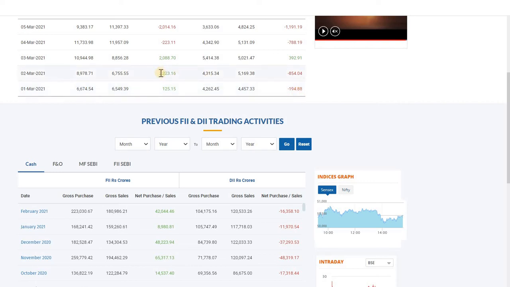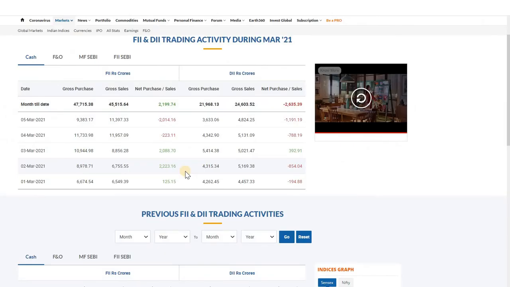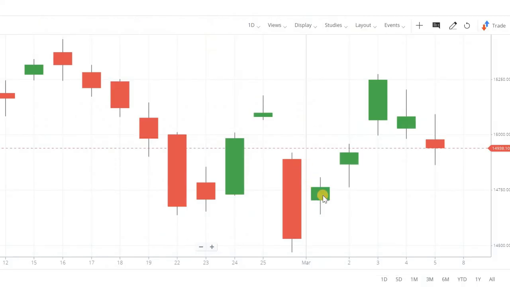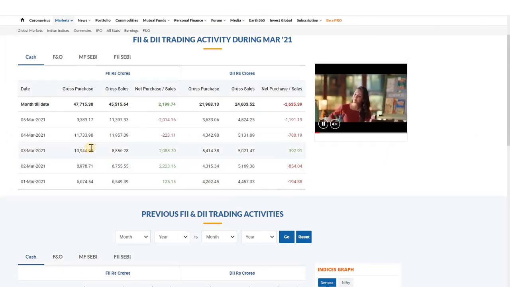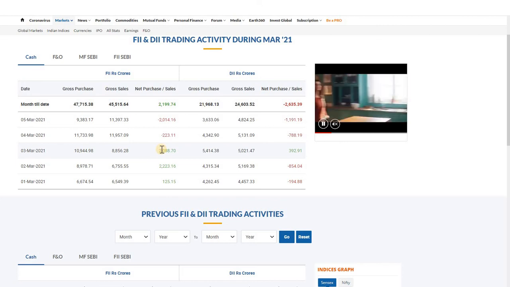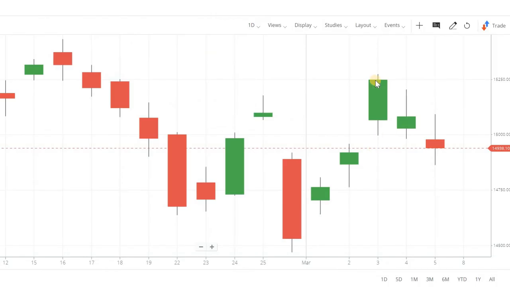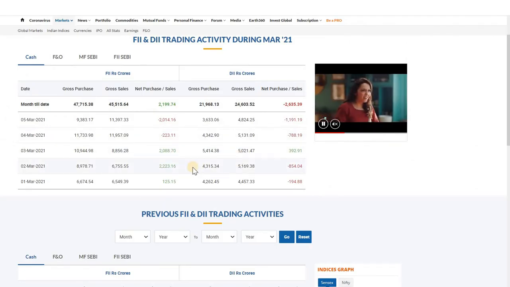Now on March 2nd you see the market has increased, and on March 3rd also the market has increased. On March 2nd there is net buying from FIIs and DIIs of around 1600 crores. So on March 2nd the market increased so much. Next, on March 3rd, there is net buying from both FIIs and DIIs. So the market has increased hugely. So after seeing 2 days of continuous increase, you can take your buy positions.